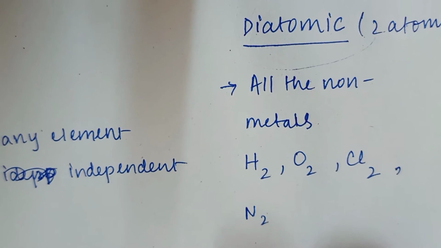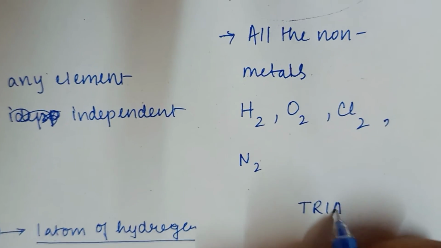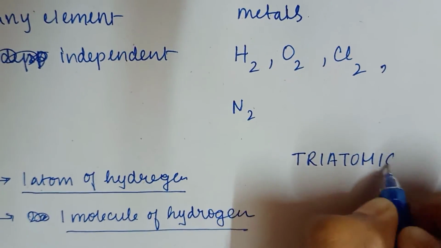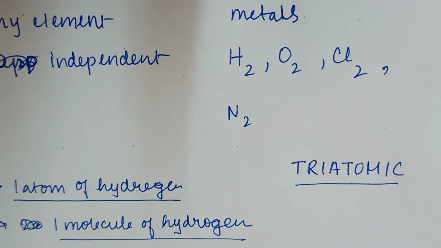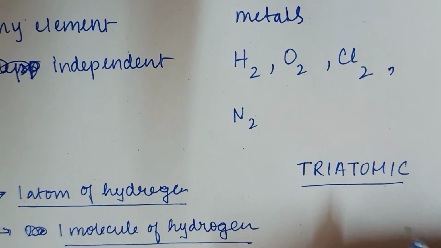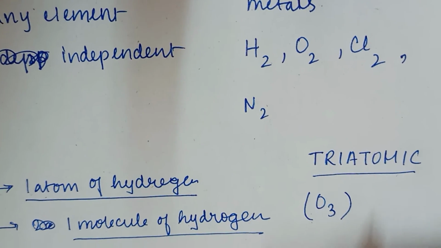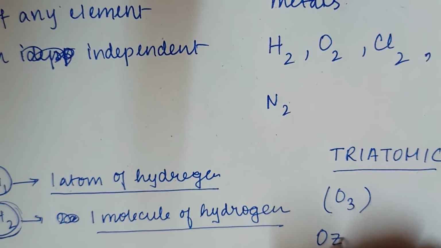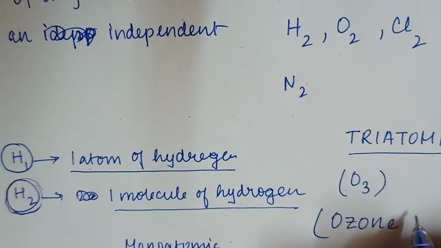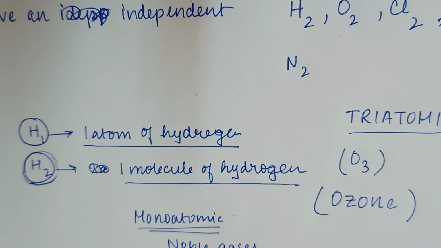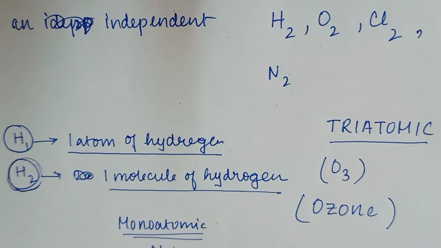Thirdly, there are triatomic molecules. Now let's see the example of triatomic. Only one is there, which is O3. What is the name of O3? It is ozone. The ozone layer protects our earth from the harmful sun rays.